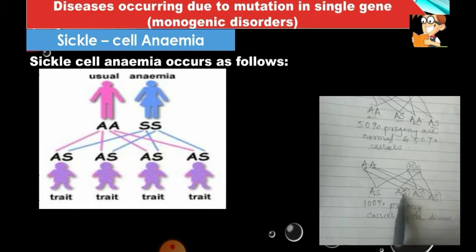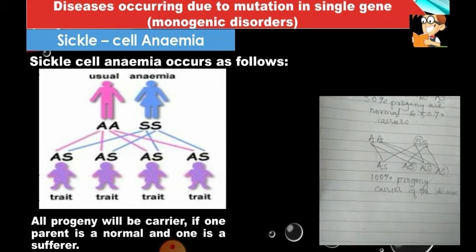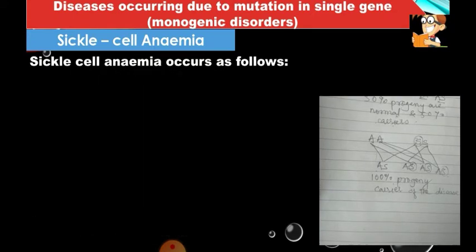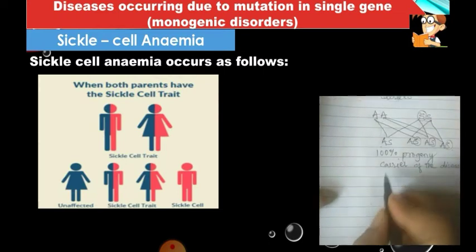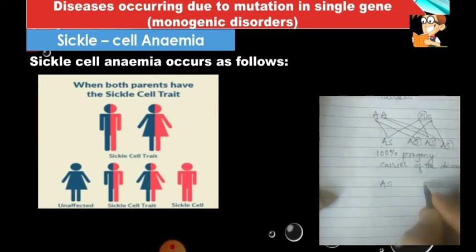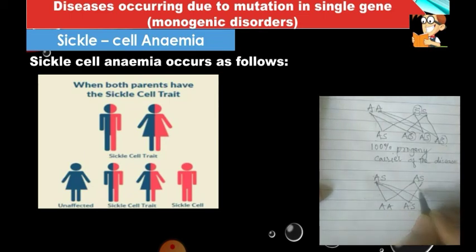We cross between these two when both of them are carriers. What can be the options? Here you see that 100% of progeny will be carriers if one parent is normal and the other is a sufferer. Let's see the other combination, wherein both parents are carriers of the disease, that is AS and AS. What type of progeny can we get? We can get A and A, that means normal. We can get A and S, that is a carrier. We can get S and A, or A and S. And the last one is S and S.